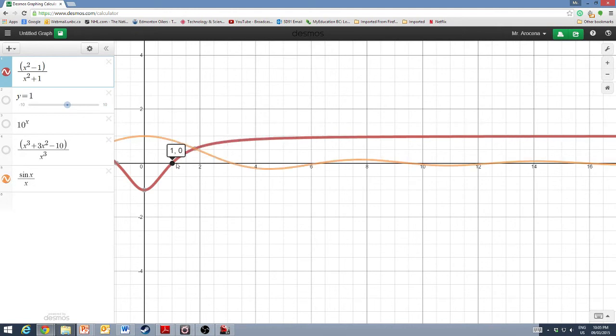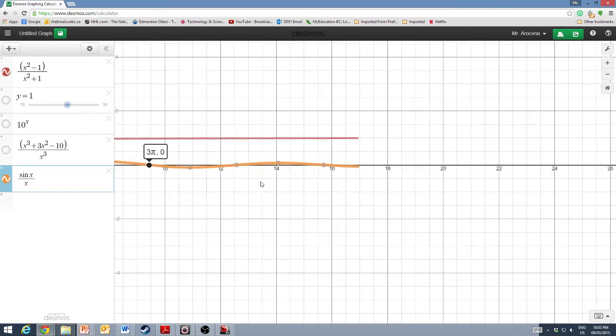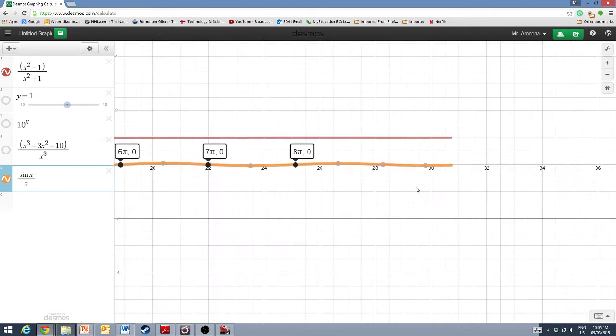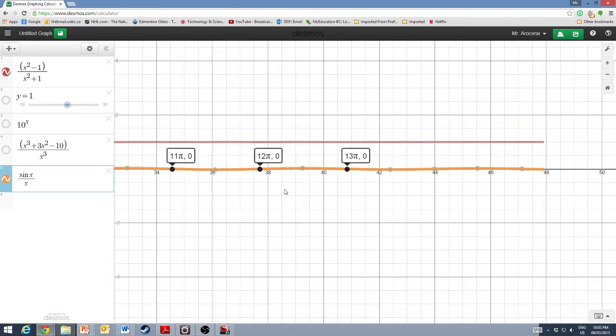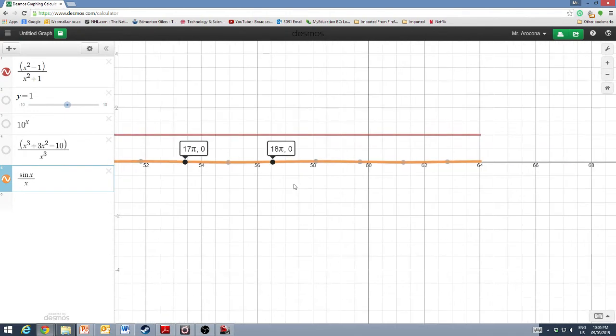Contrast it with this one, where it does cross the asymptote line. The asymptote line we decided was f of x equals 0. But this function crosses that line continuously. It actually crosses it an infinite number of times as it gets larger and larger.